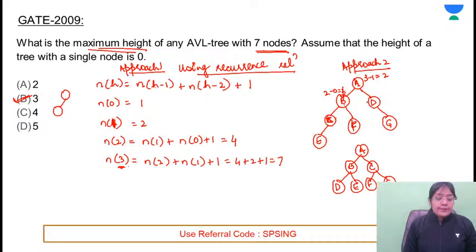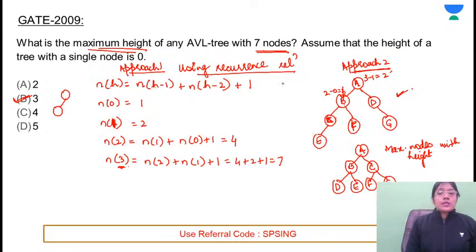Is this clear? So this is another approach. This is maximum nodes with minimum height, and this is with maximum height. Both the approaches are clear. You can follow either of the approach.